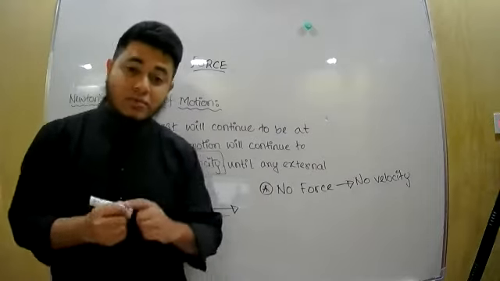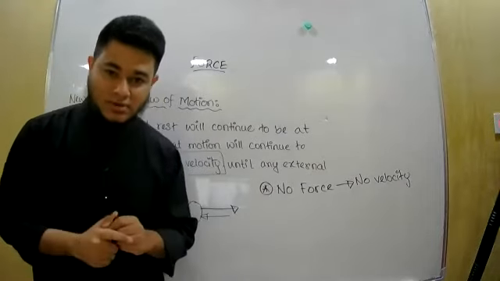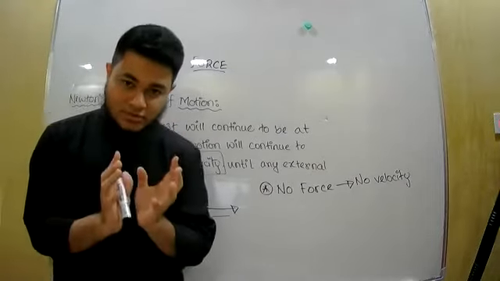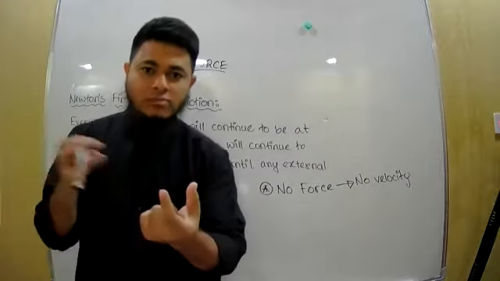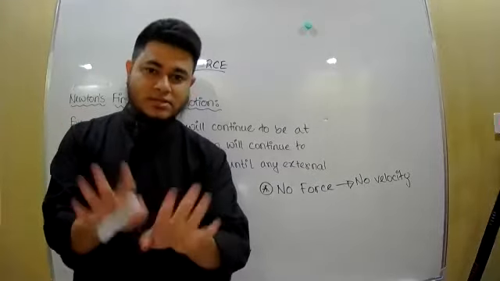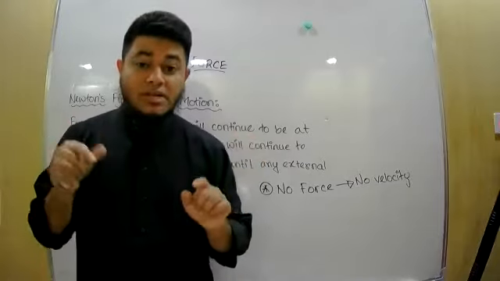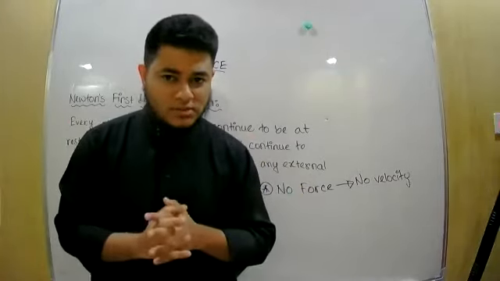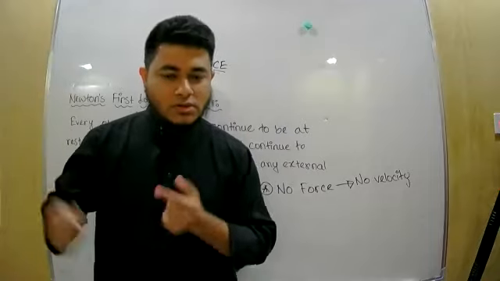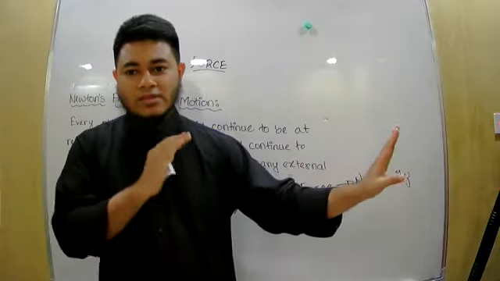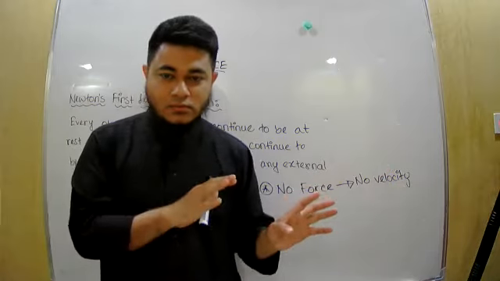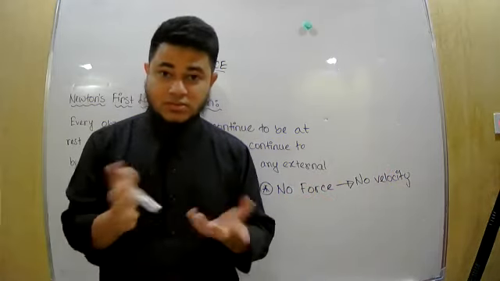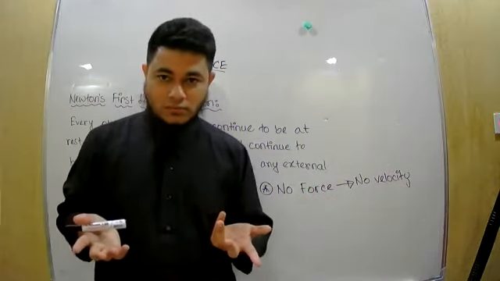Why? Because if a body is at rest, then what you said is correct. A body is at rest, the velocity is 0. You are not applying any force, the velocity will stay 0. No change. But if a body is already moving, let us say with 5 meter per second velocity, and you are not applying any force on it, it will continue to move at the velocity that it has now. You understand? For that, the velocity is not 0. Yes, sir, because it is already moving.